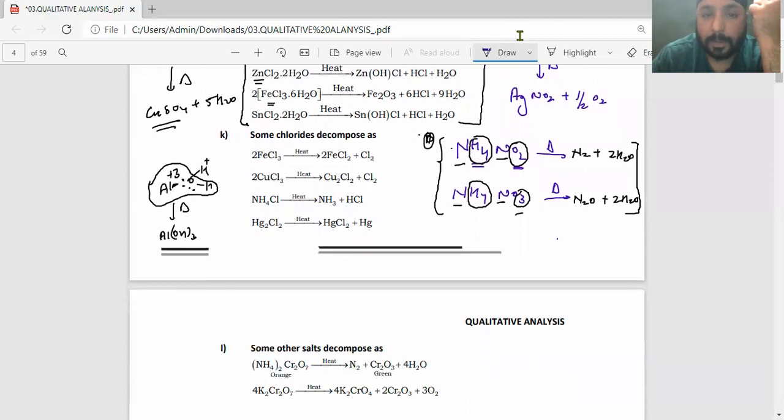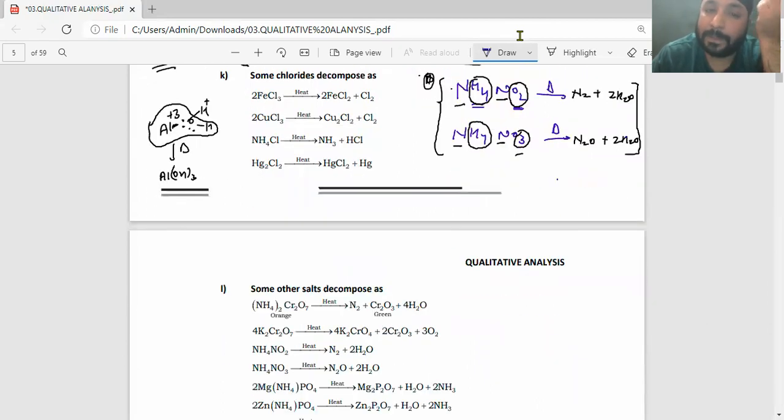Okay. Now, there are some chlorides which decompose on heating. What the chlorides are is not so important, but that's fine. Ferric chloride becomes ferrous. Cupric chloride, there's a typo here, becomes cuprous and chlorine gas comes out. Mercurous chloride, mercurous is unstable, undergoes disproportionation to form +2 and 0. This is important. Other things are okay.